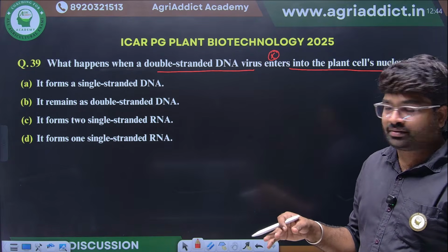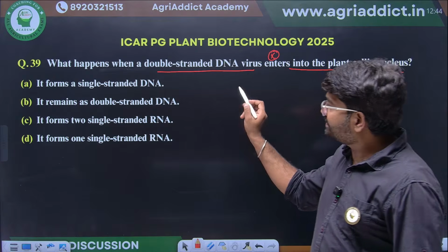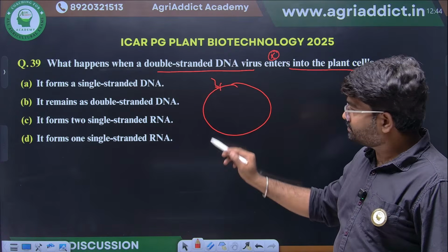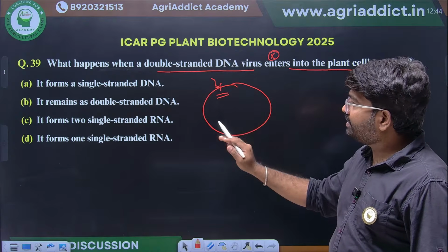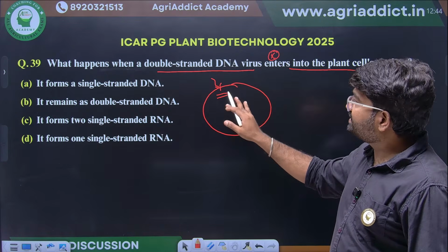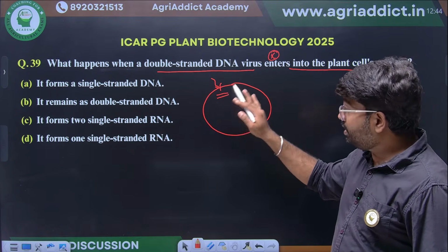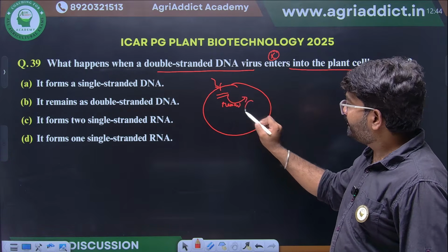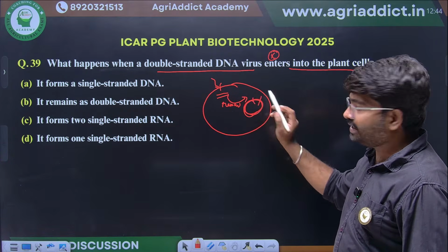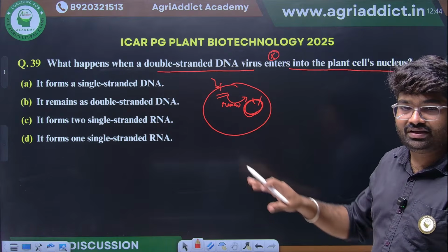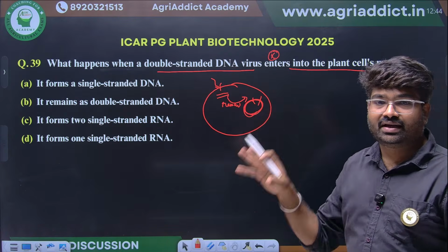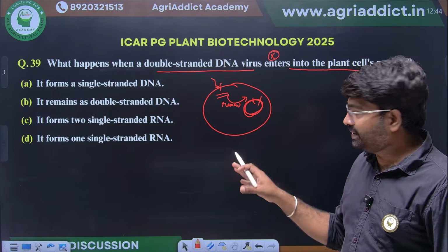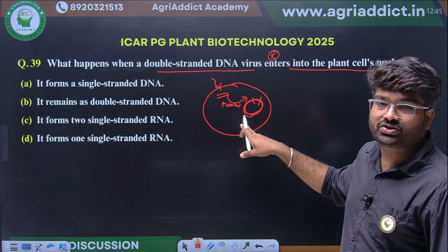See here, if for example this is a cell, and a virus is infecting this one, the double-stranded DNA will be there. This will always remain as double-stranded only. How? It will just go and integrate in the genomic DNA region. Then this will use host machinery for doing all the processes. Replication, everything will be done by using this host machinery.